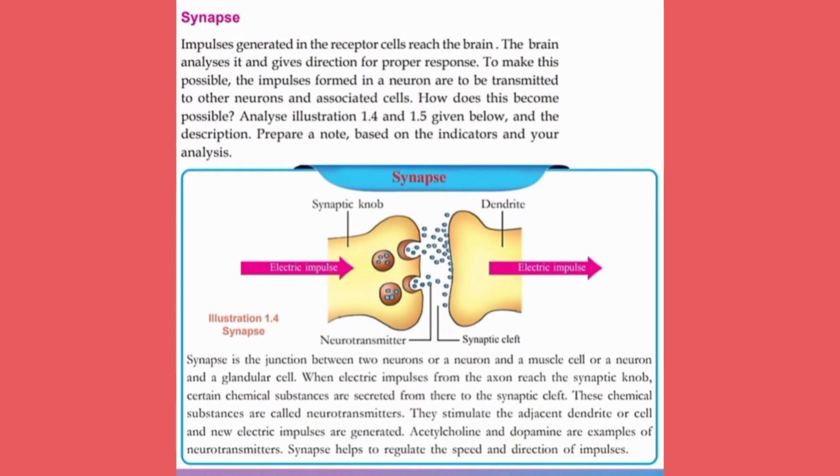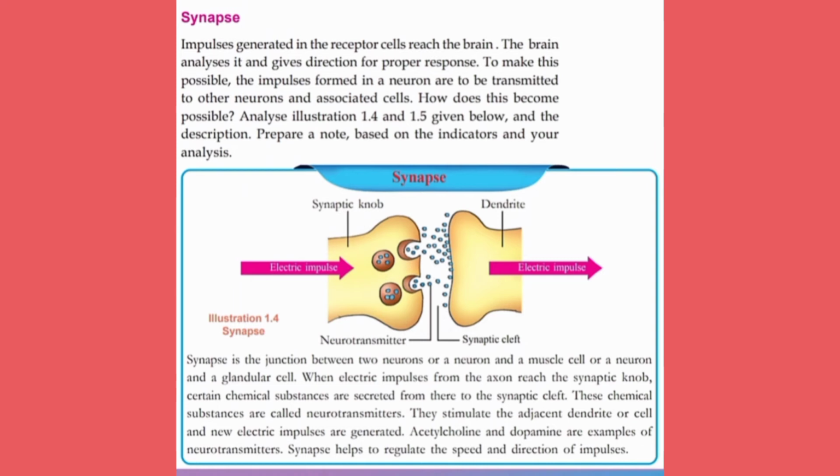Who gives directions for proper response? The brain analyzes and gives direction for proper response. This is possible because the impulses formed in a neuron are transmitted to other neurons and associated cells. How are the impulses transmitted?